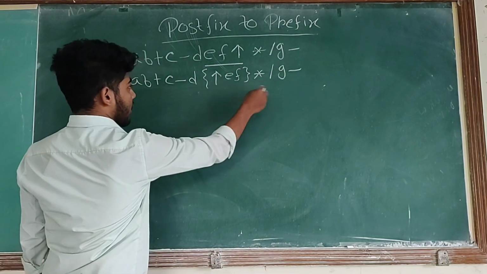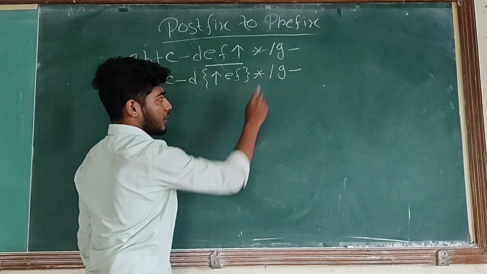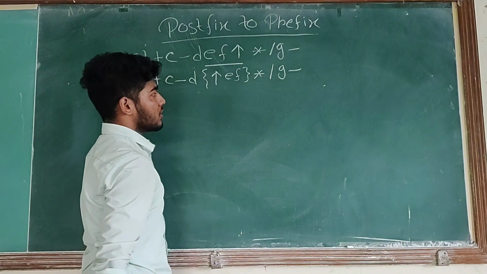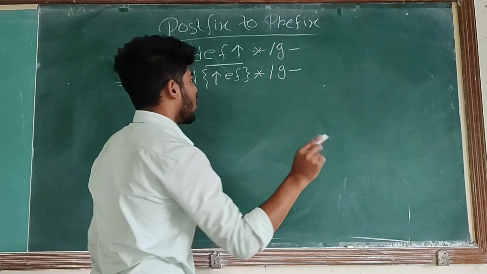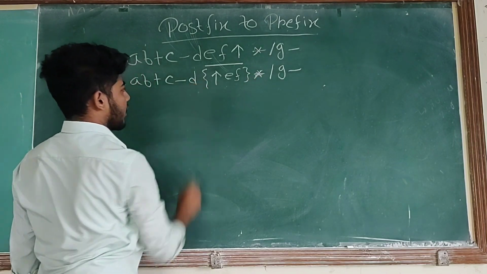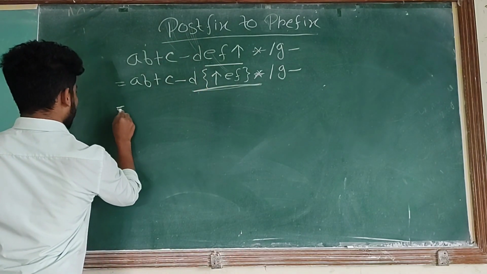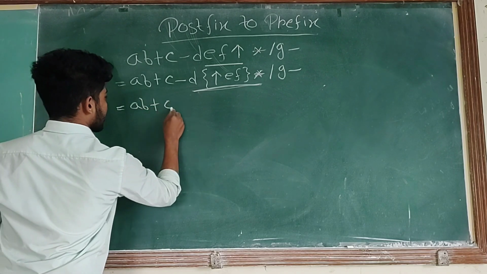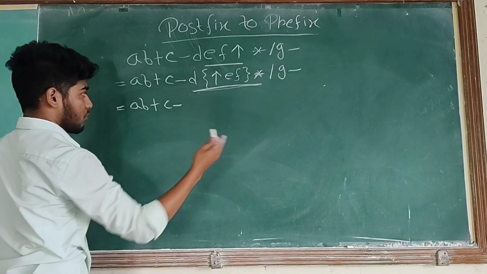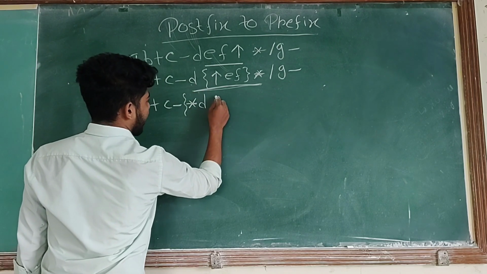Now there is multiply, plus, minus, division. Precedence is high for multiply and division, but division will not be executed because before this there are no two operands present. Before multiply there are two operands present. This is one operand and this is another operand, so this will execute now. So A B plus C minus will come first, because this is converting to a prefix expression. So multiply, first operand and second operand is